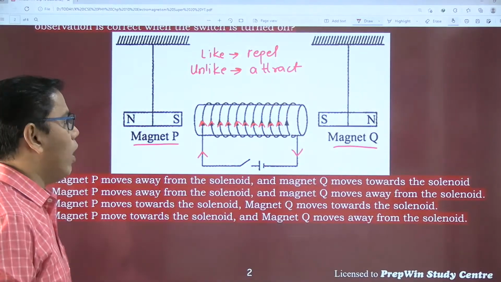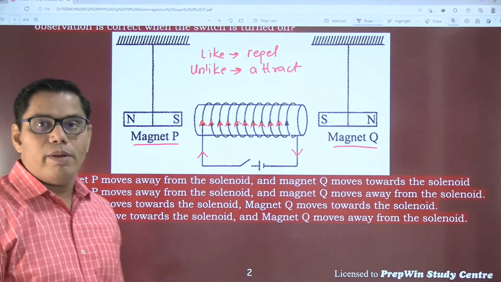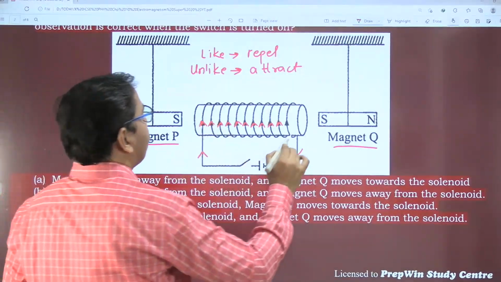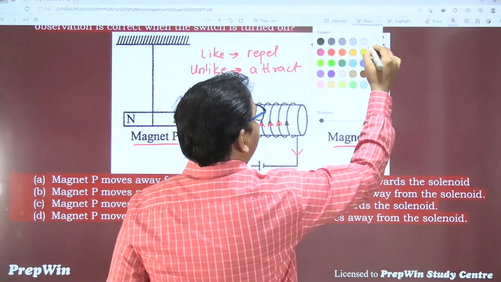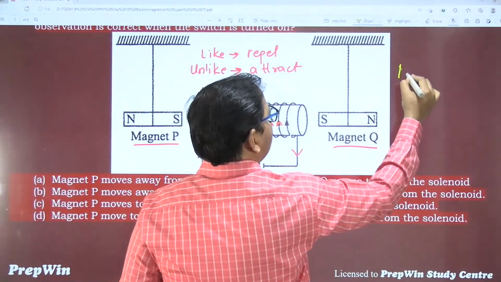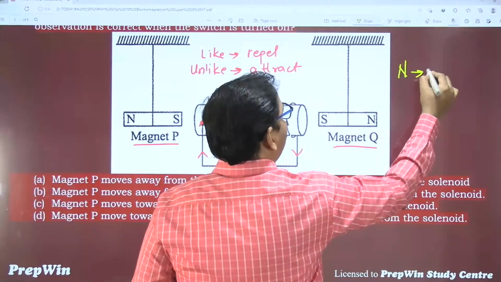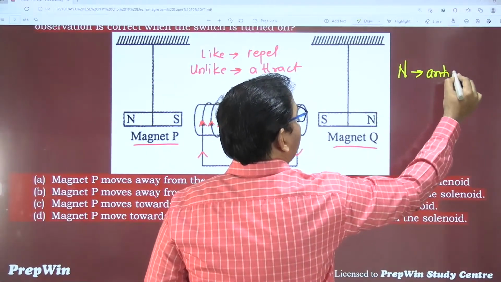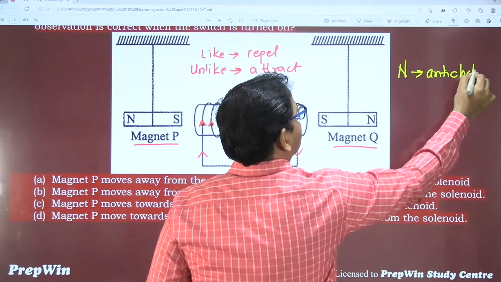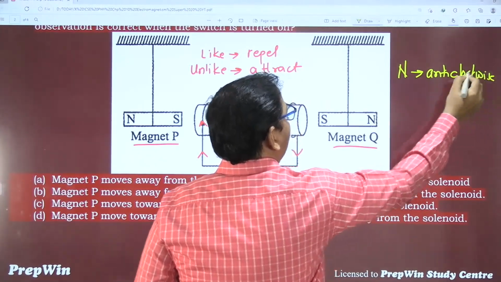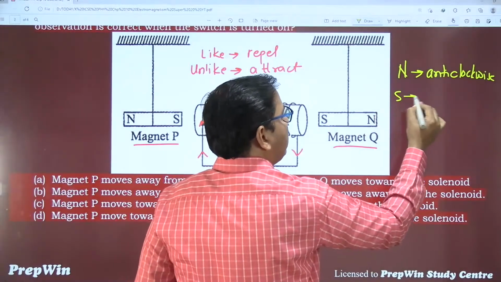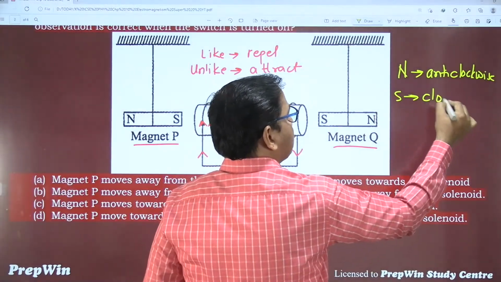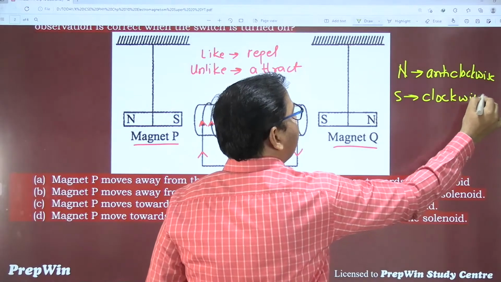Okay, now see what is going to happen. What will be a north pole? Again we have a concept: when the turn in the coil is anti-clockwise, then it is a north pole, and it is a south pole when the turn is clockwise.